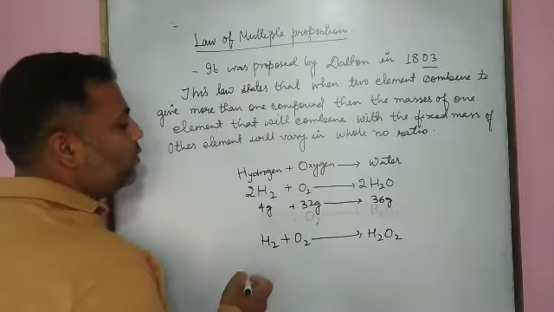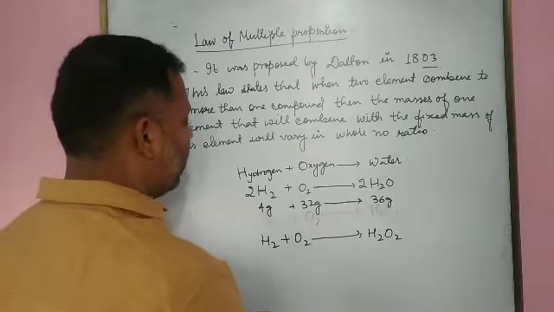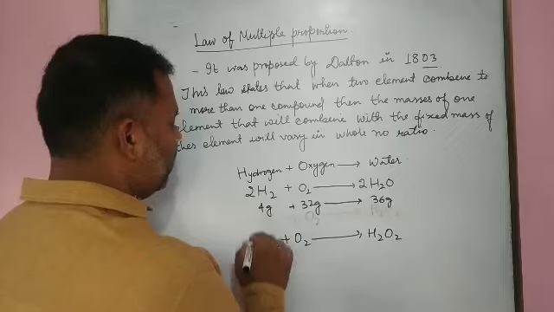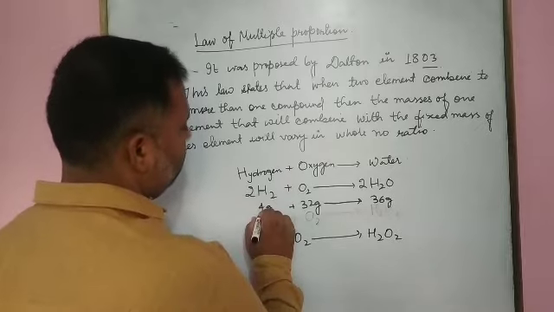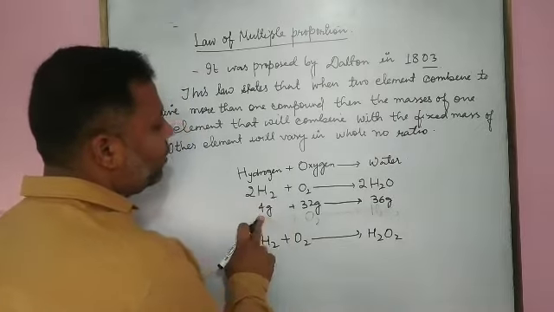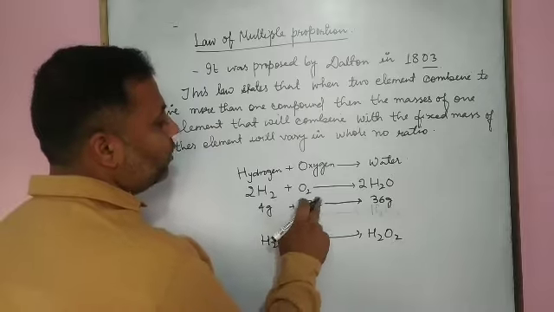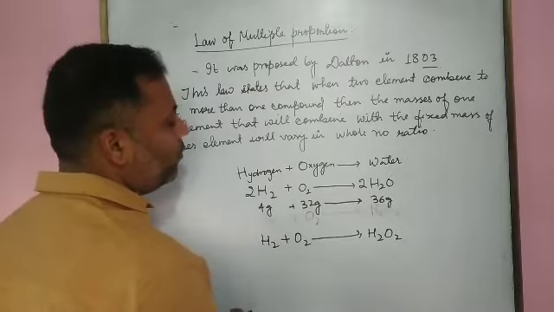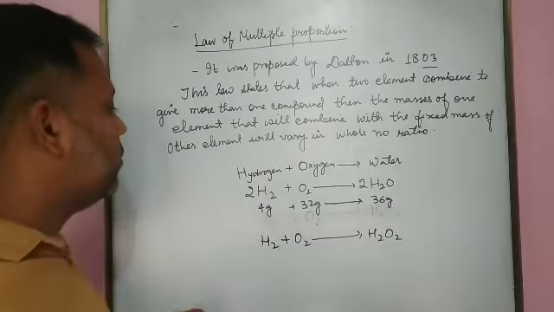For simplicity, we can also write that 4 gram of hydrogen reacts with 32 gram of oxygen to give 36 gram of water.